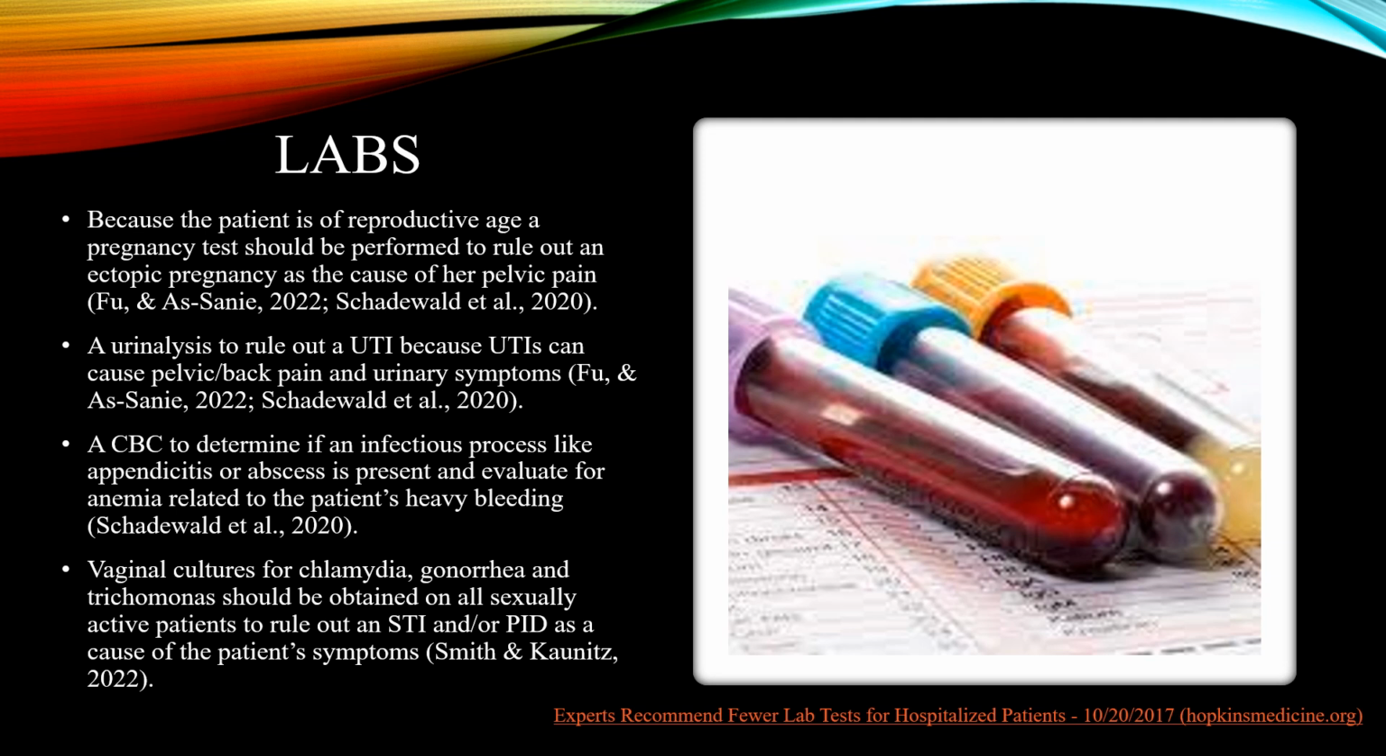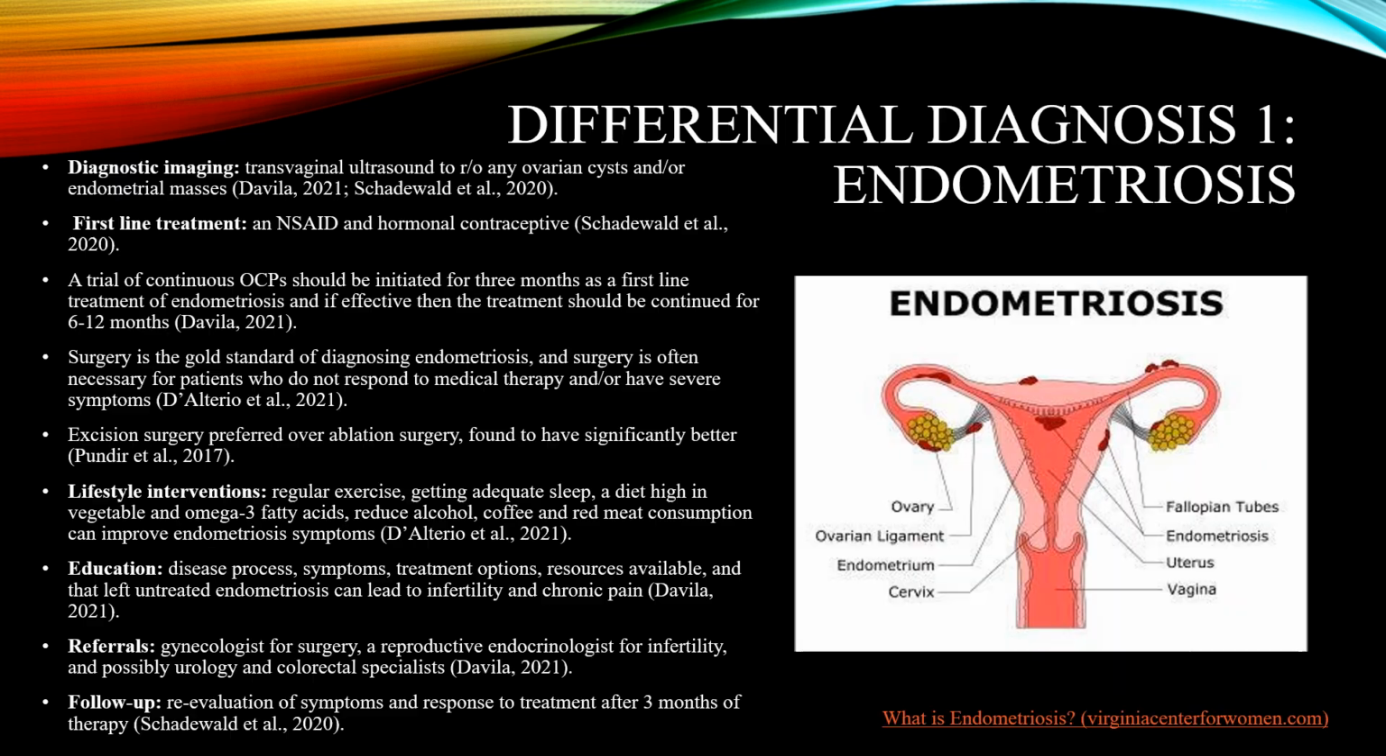heavy bleeding. Vaginal cultures for chlamydia, gonorrhea, and trichomonas should be obtained on all sexually active patients to rule out an STI and/or pelvic inflammatory disease. The first differential diagnosis is endometriosis. Diagnostic testing should be a transvaginal ultrasound to look for ovarian cysts and any endometrial biopsies.